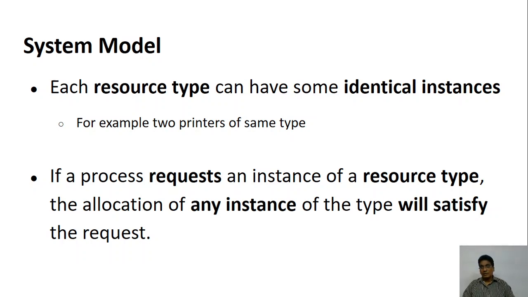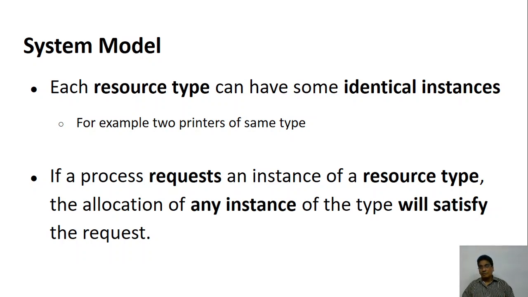So what is the meaning of saying resource type is that the same type of resources are available which have similar properties. So if you have two identical dot matrix printers, say 136 column or 132 column printers, both connected to your computer, then whether you use the first one or the second one, it doesn't make any difference. So that is what is called a resource type. So we don't say there is a printer, we say there is a type of printers which are available, and you take one among them.